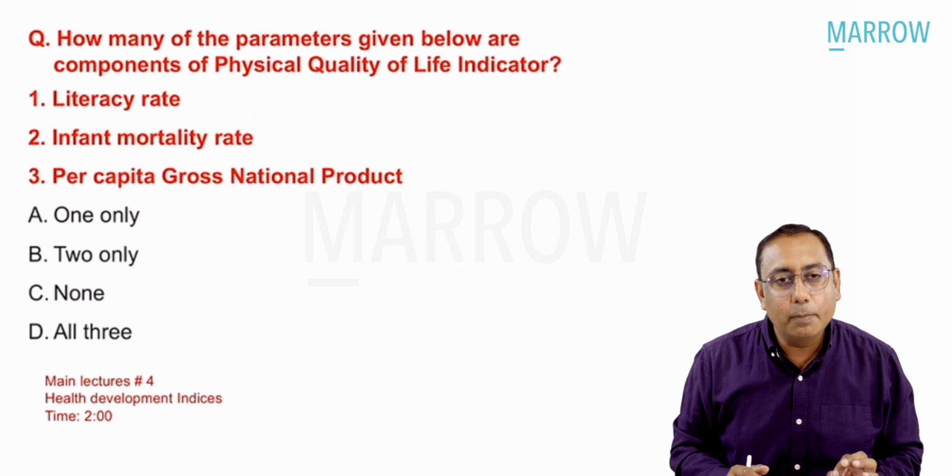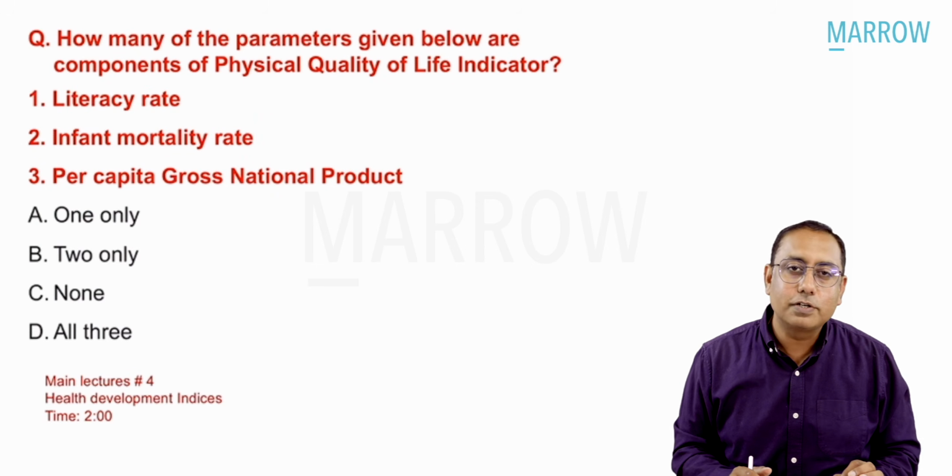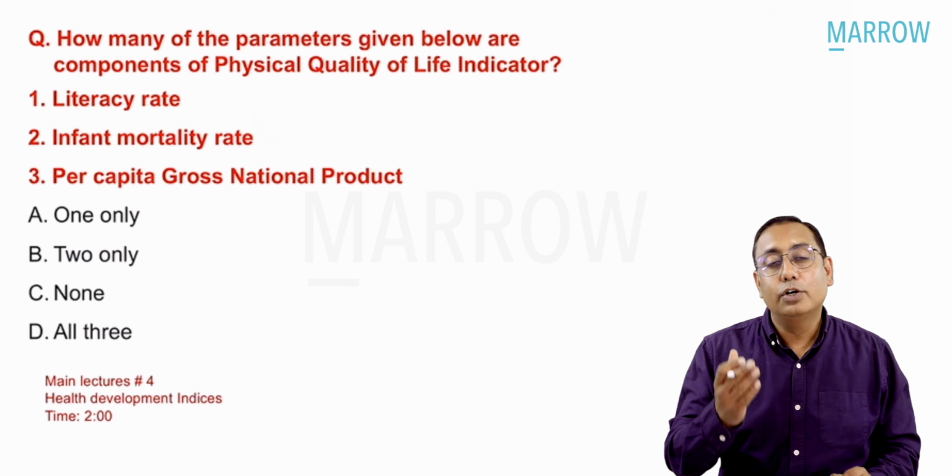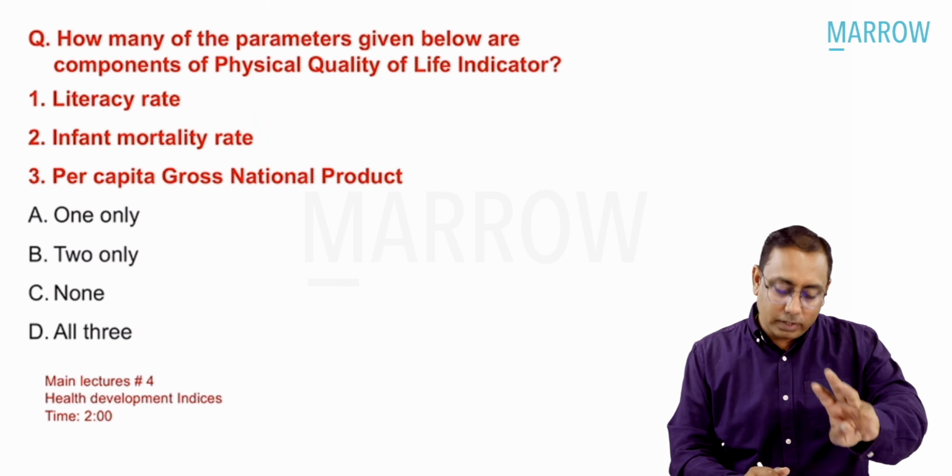Coming to the next MCQ, how many parameters given below are components of physical quality of life indicator? Literacy rate, infant mortality rate, per capita gross national product. 1 only, 2 only, 3 only, all 3, none.